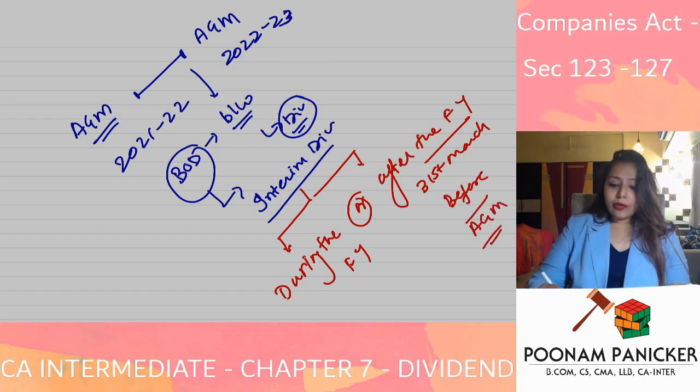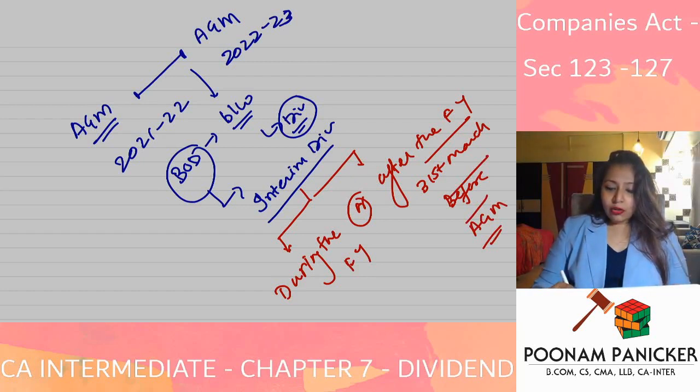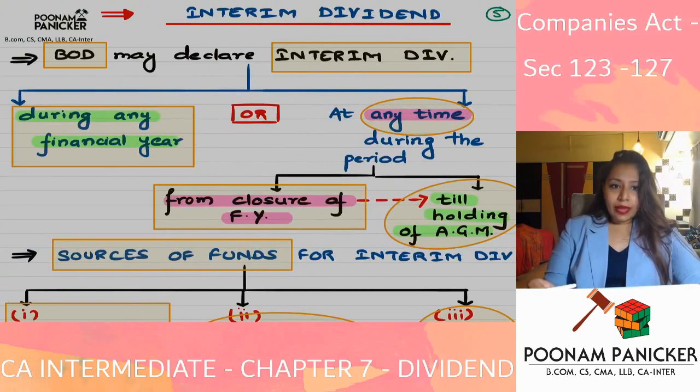The last date of the annual general meeting should be 30th September as per section 96. So between 31st of March and 30th of September, the board of directors can also declare dividend on their own. That would be referred to as the interim dividend.